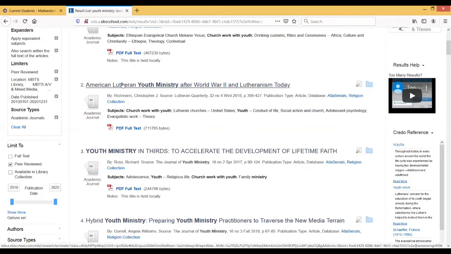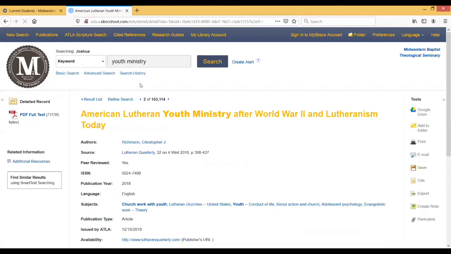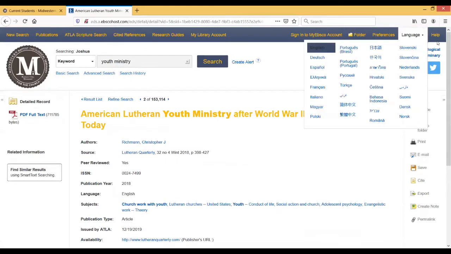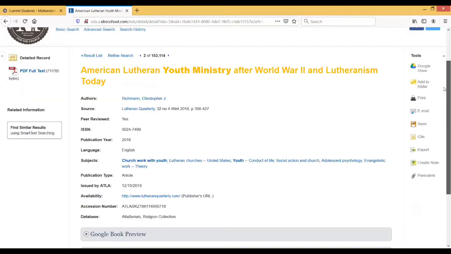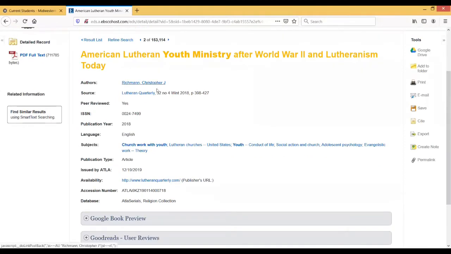So in clicking on the title, you'll see that it's hyperlinked there. That brings me to the detailed record page. And on the detailed record page, it has everything that you would expect to find there. So, you know, the author of the article, the source, what issue it was in, page numbers, and so forth. But what I'm particularly interested in on this page is this section for the subjects. These are the subjects under which this article is classified. In fact, these are the official Library of Congress subject headings under which this article is classified.